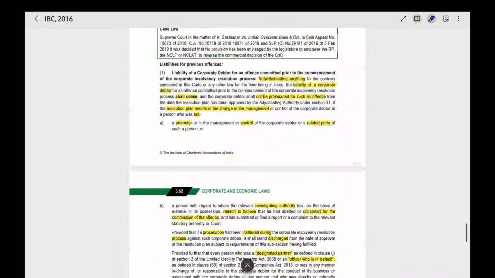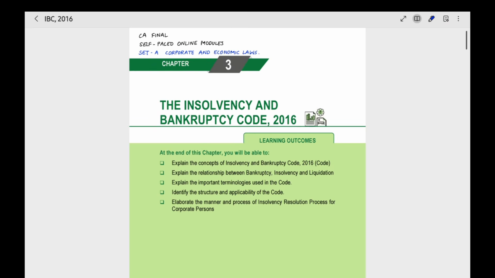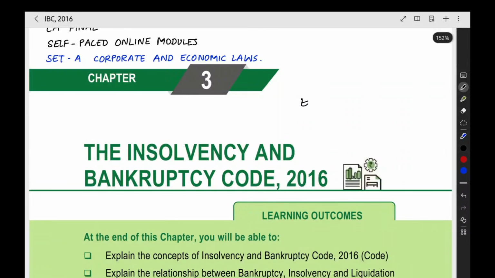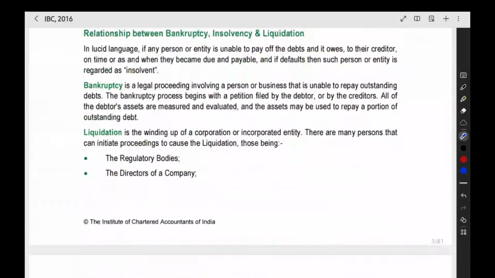Originally it was planned for a maximum of 2 hours only, but it took this much time because I have covered each and every point, and some provisions I covered in detail. That's why it took some time. I took examples so that you will understand it better. If you understand in this particular format, you will not forget the IBC.